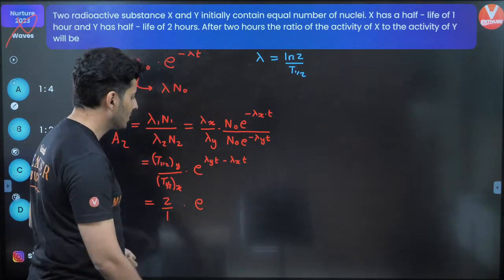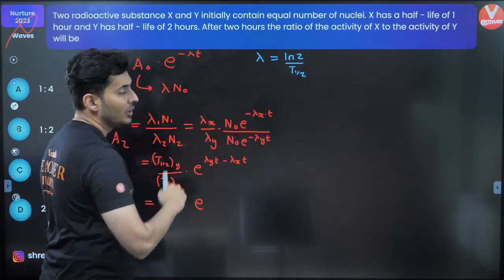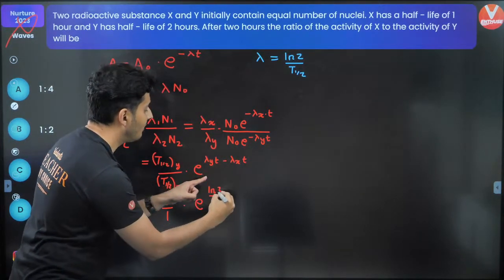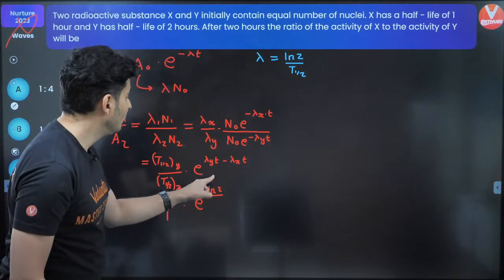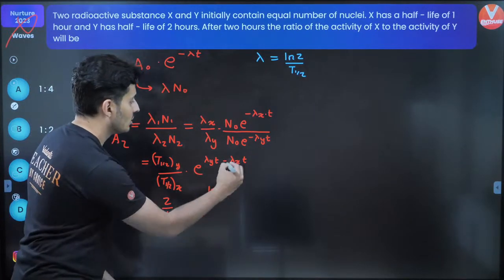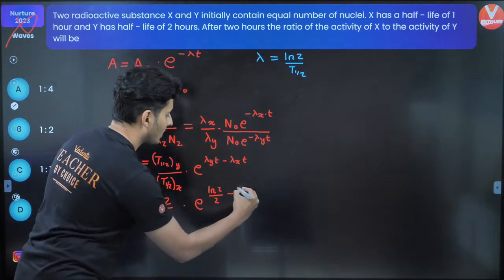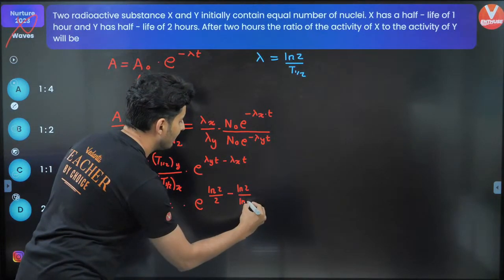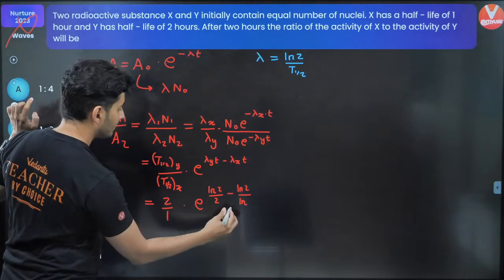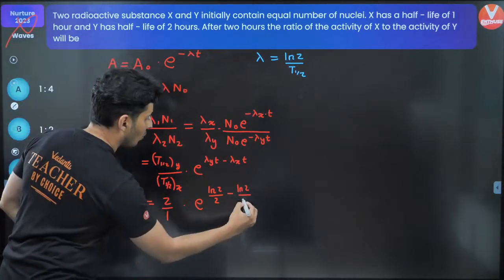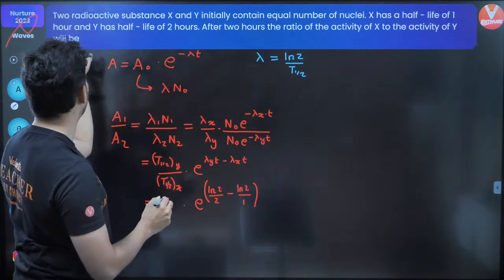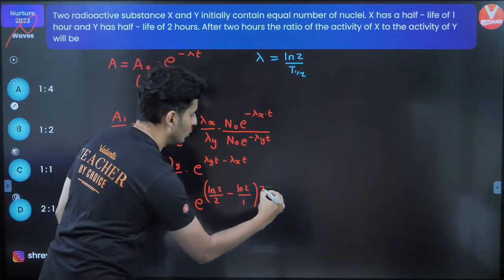What do I do for this? Okay, I know what to do. Lambda is log 2 by half-life. So I can write it as log of 2 divided by half-life of Y. Half-life of Y is 2. So this will be log 2 divided by 2 minus log 2 divided by half-life of X, which is 1. Oops, not log, my bad. So I can just put it as 1, and t is common from both. The time is 2 hours. So I'll just put 2 over here.